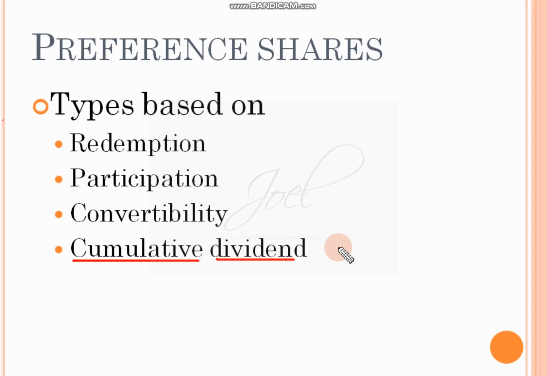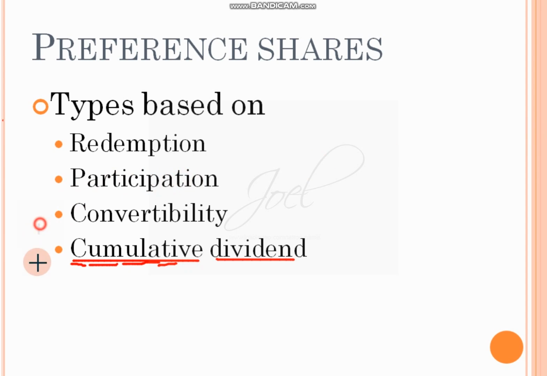That is, this year's dividend will be added to next year's, and you will get it together after 3 to 4 years. It is not one lump sum. So that is the situation when it comes to cumulative preference shares. Non-cumulative in the sense it may not be added together. That year's dividend, that year itself you will get.